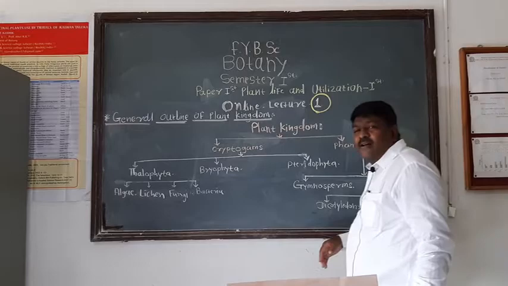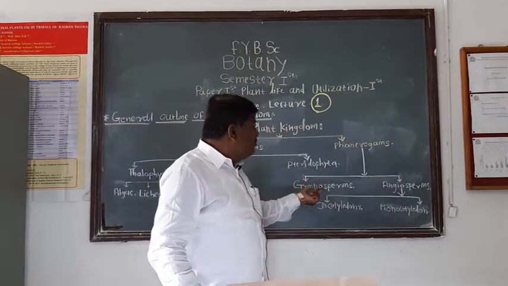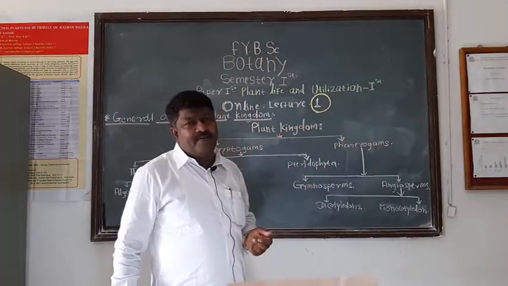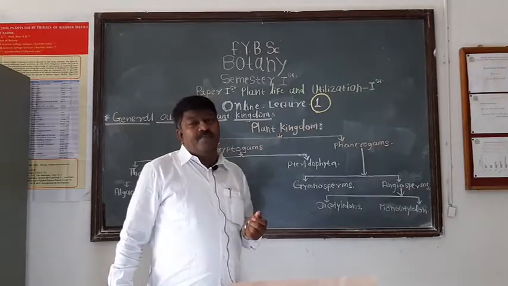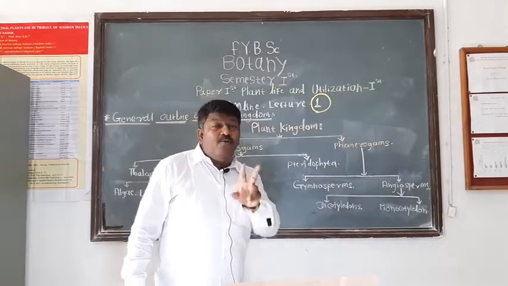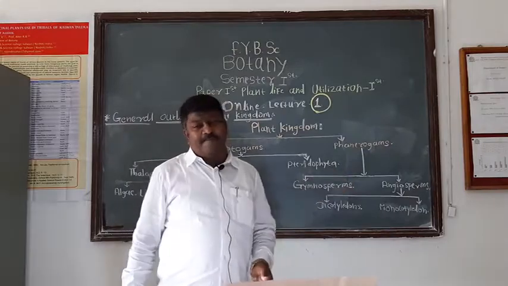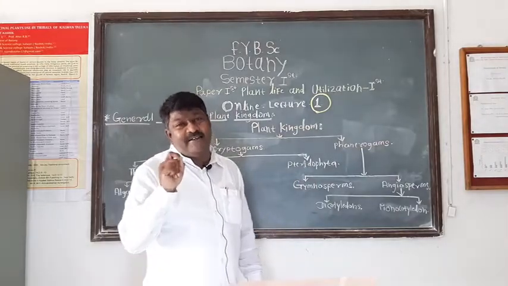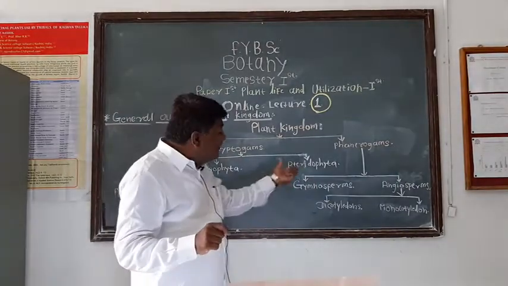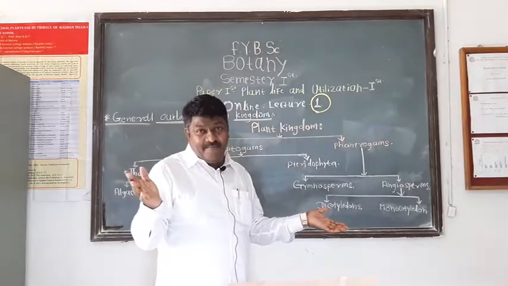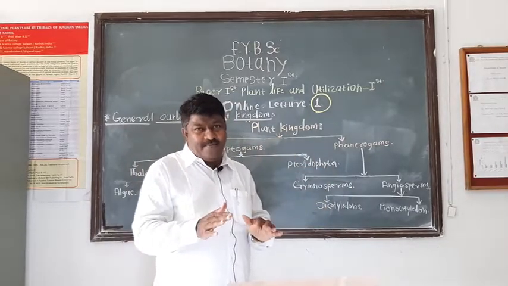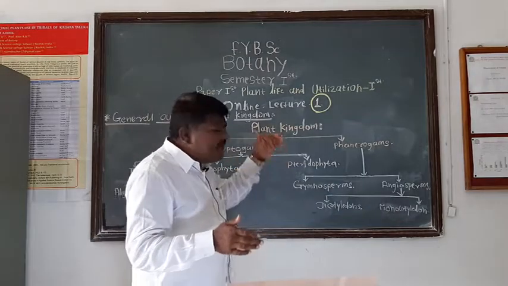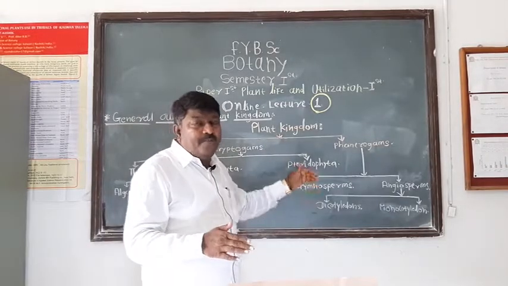These phanerogams are again classified into two groups such as gymnosperms and angiosperm. Of these, first we discuss about gymnosperm. Such word gymnosperm was coined by two words such as gymnos and sperma. And gymnos means naked and sperma means seed. It means that in this plant their seeds are naked. Means seeds are not enclosed. In vessel, seeds are not enclosed. In ovary, seeds are not enclosed. Seeds are not enclosed in fruit.